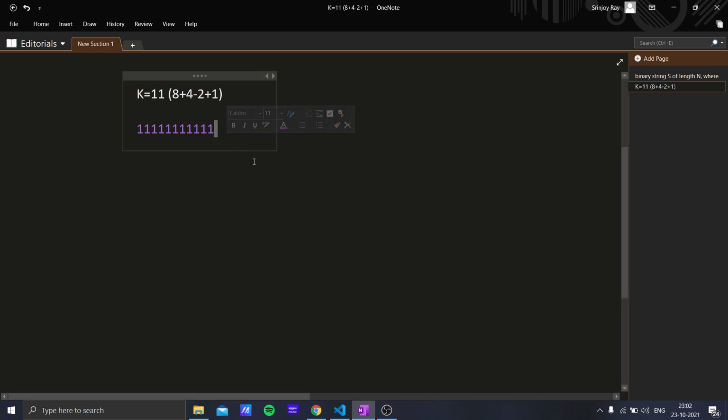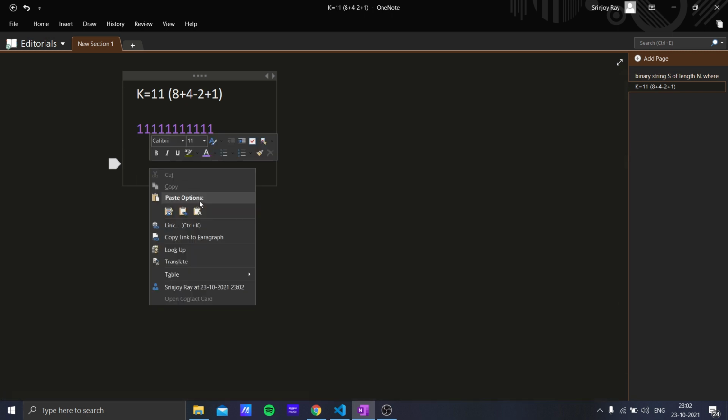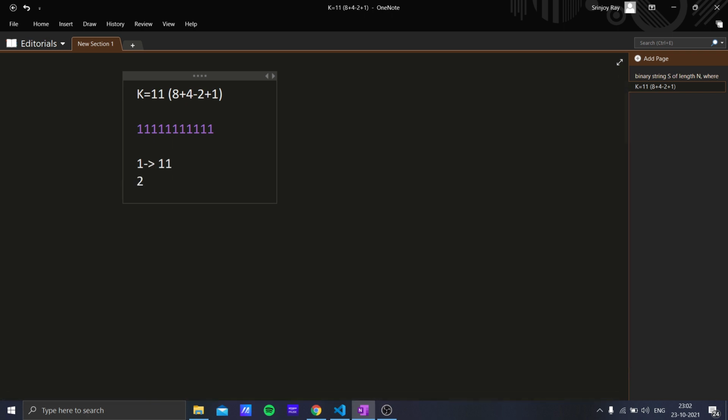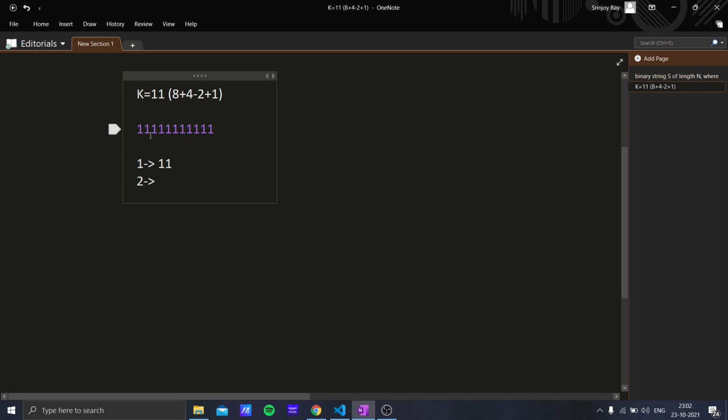So for 1, let's change the color over here. For 1 I'm taking the 11th index. For 2, I was taking the 1, 2, 3, 4, 5, 6, 7, 8. I did this 2 index for minus 2. That means that I am taking the 7th index. I am using one-based indexing.